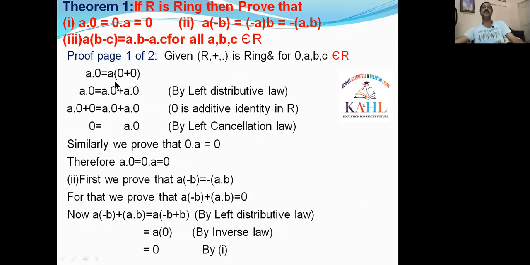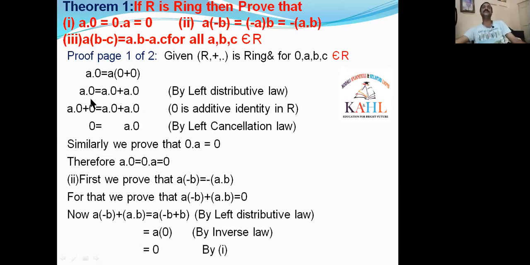On the right side, A into 0 plus 0 looks like the distributive law, A into B plus C, AB plus AC. That's why I am using the left distributive law: A into 0 plus 0 is A into 0 plus A into 0, by the left distributive law because A is distributed on the left side.